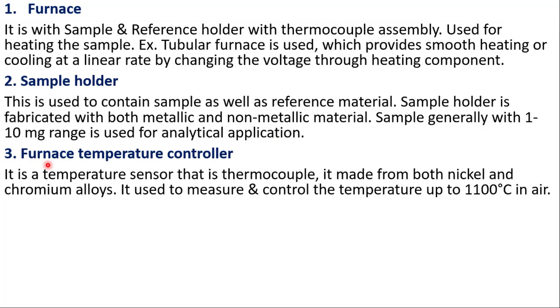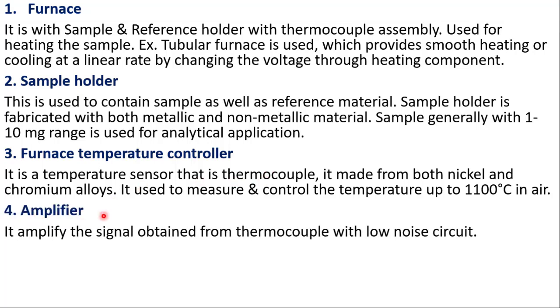Third one, furnace temperature controller. It is a temperature sensor, that is, a thermocouple. It is made from nickel and chromium alloys. It is used to measure and control the temperature up to 1100 degrees Celsius in air. If the thermocouple is made of rhodium and platinum, it is used to measure temperatures above 2000 degrees Celsius.